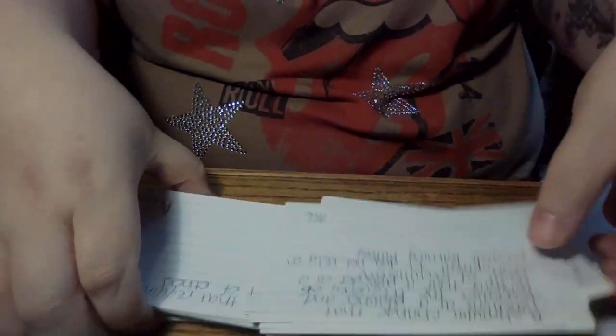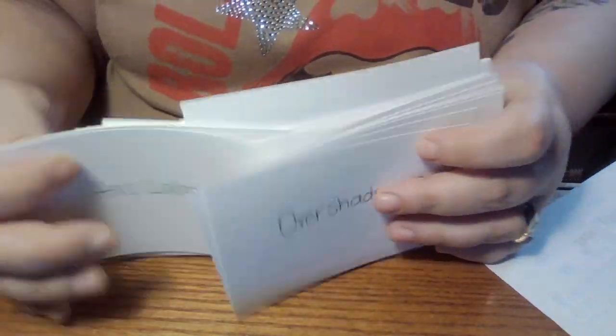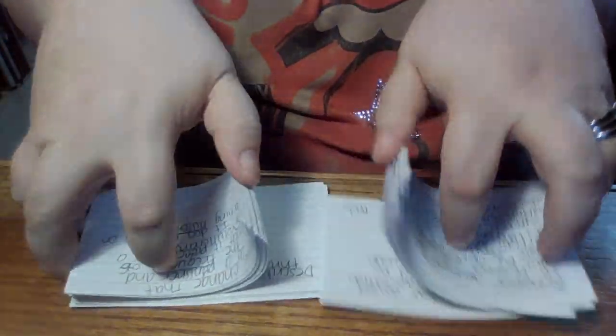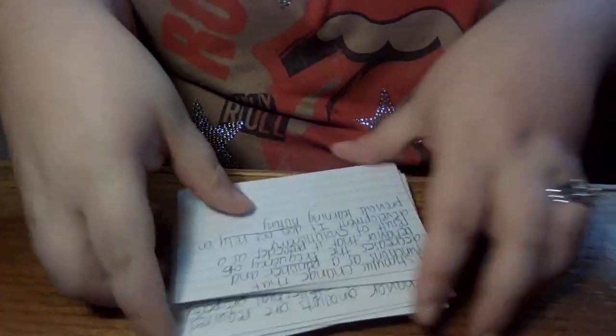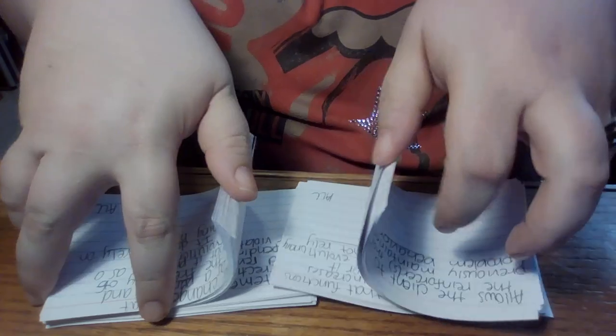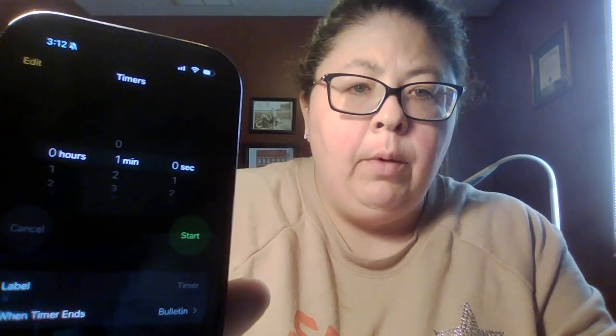One, two, three, and then I will cut the deck in half. Four. I have a timer set for 1 minute, and I will begin reading my terms once I start the timer.